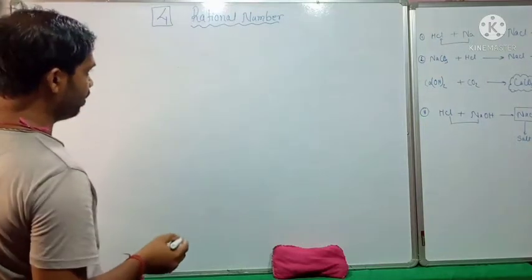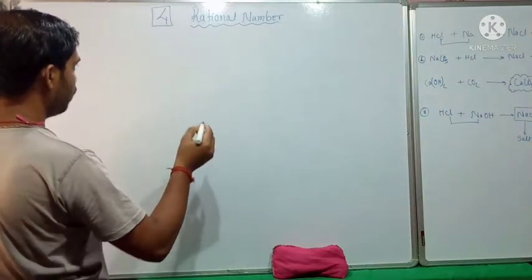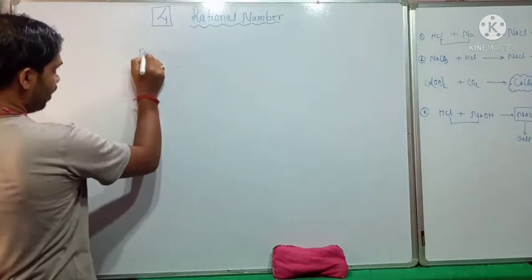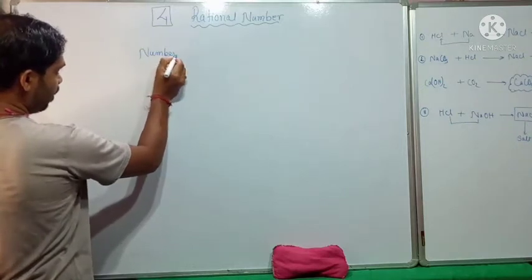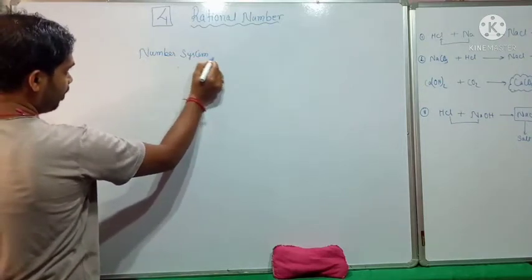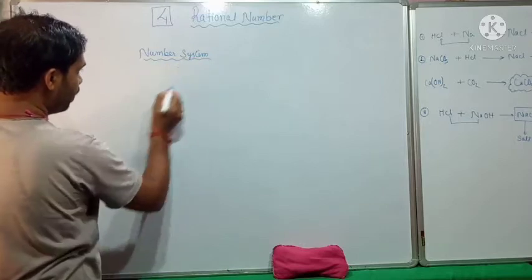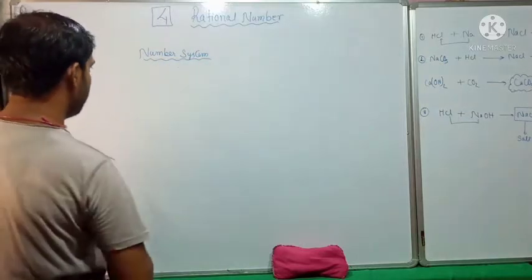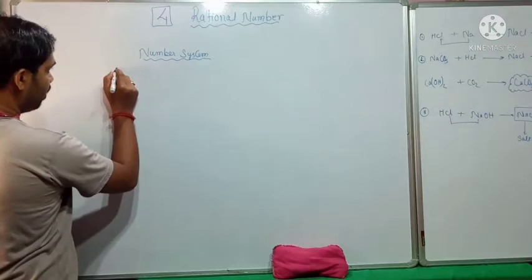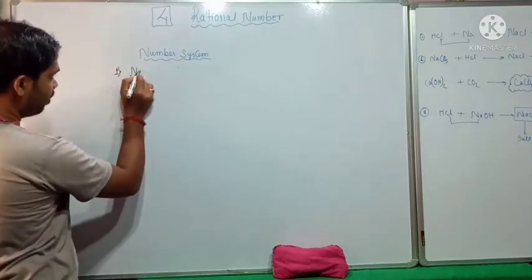First we will see the definition, but before looking at it, we have to see the number system till now. Till now we have understood what different types of number system we have got. So the first number system is natural number.